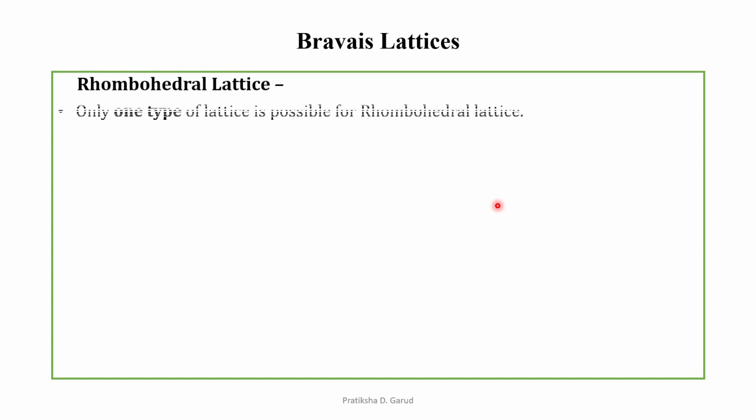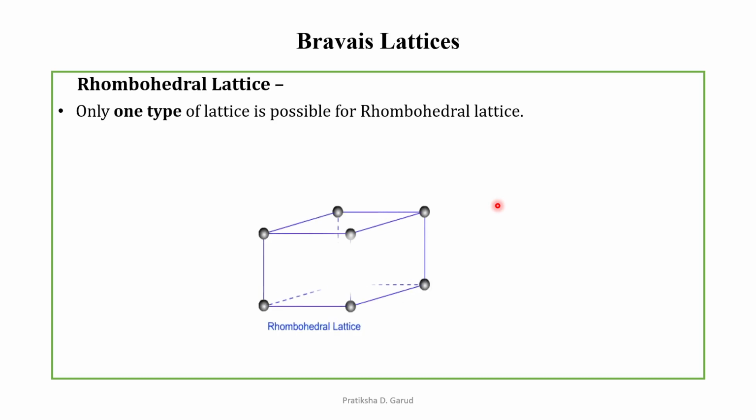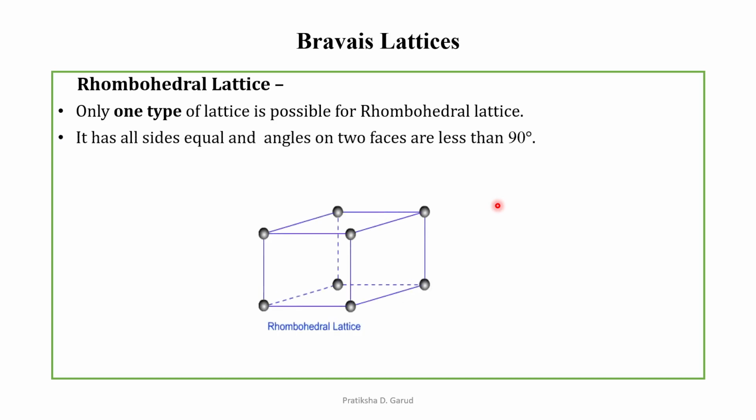Next one, rhombohedral lattice. For this only one type of lattice is possible. This is the rhombohedral lattice. It has all sides equal and angles on two faces are less than 90 degrees. So we can say that A is equal to B is equal to C, and angle alpha is equal to beta is equal to gamma, which is not equal to 90 degrees. The angles are equal, but not 90 degrees.